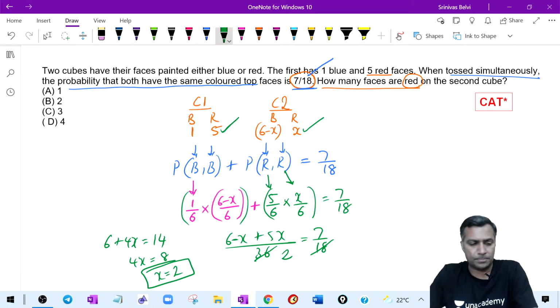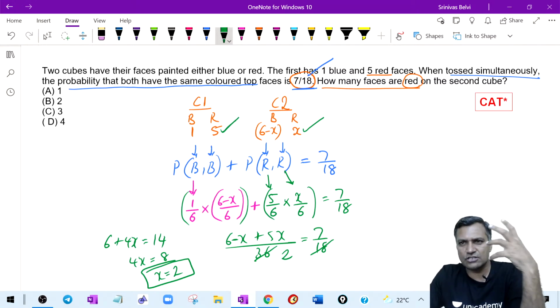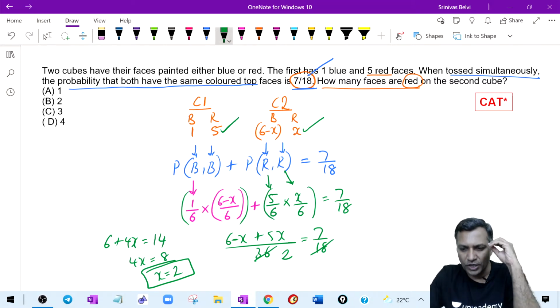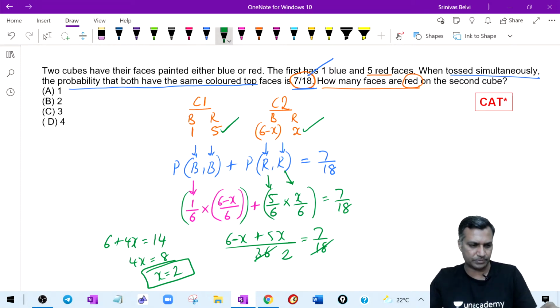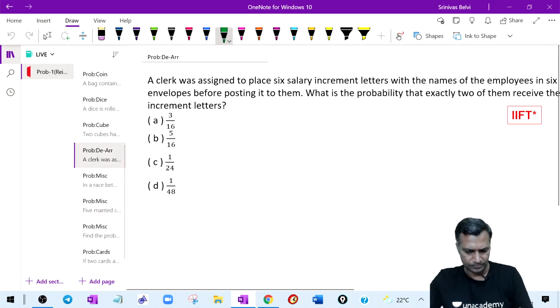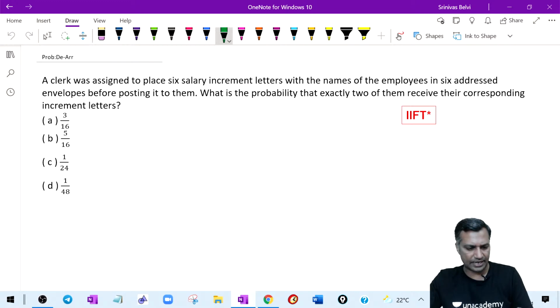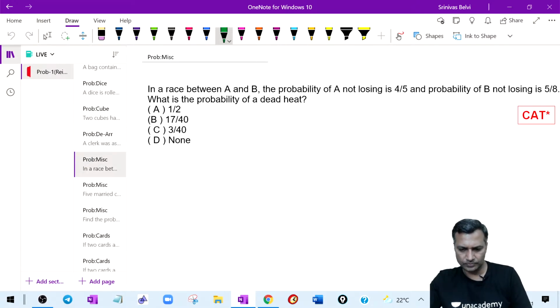This is the CAT question. We should be able to think. They are very simple CAT questions. It is not as complicated as I'm trying to explain sometimes. Explanation takes time, but once you understand, it is not that complicated. We just have to be able to think and put those numbers in perspective. We need to practice at the right level. That's my point. Then we'll be able to handle them. So we just have to build our skill set at the right level.